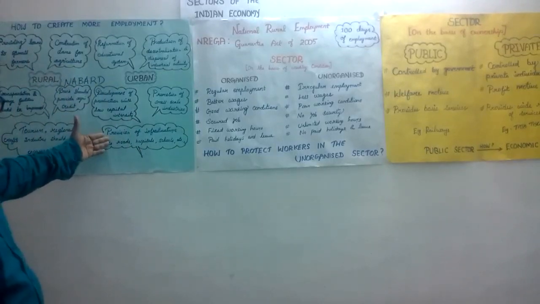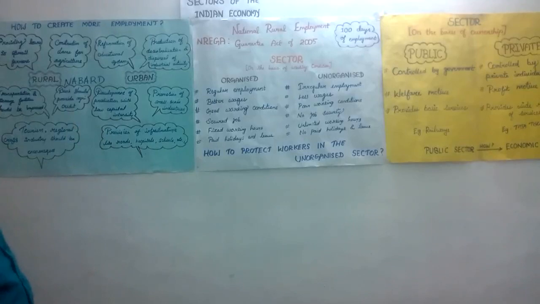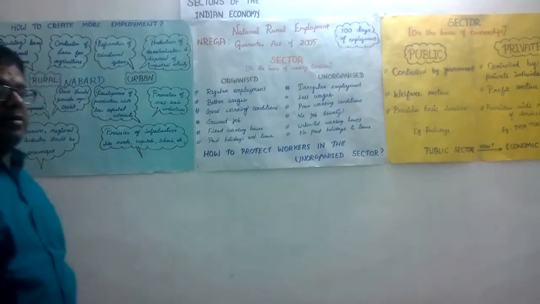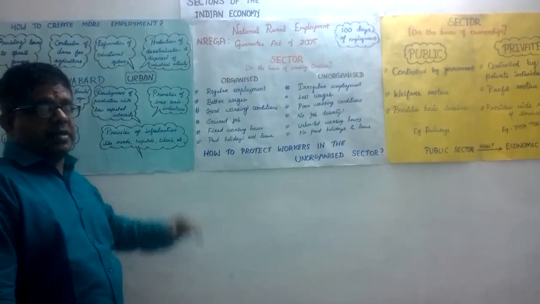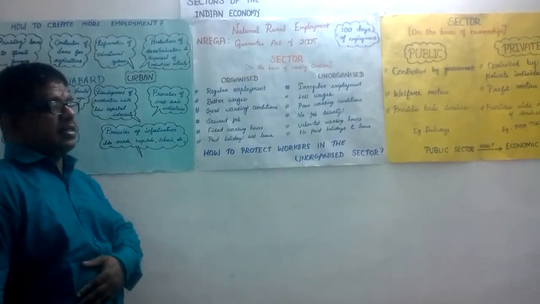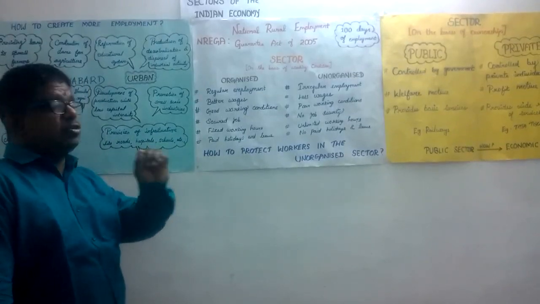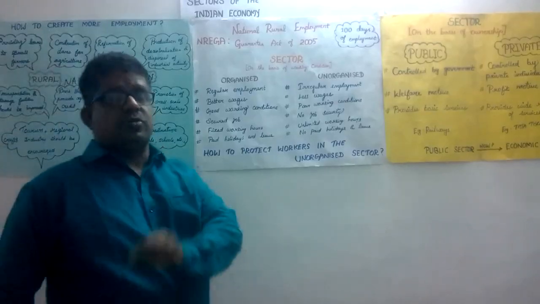And the fifth one is the provision of infrastructure like roads, hospitals, schools, etc. This is also important because 46.9% of the population of our country is in the 5 to 29 age group.